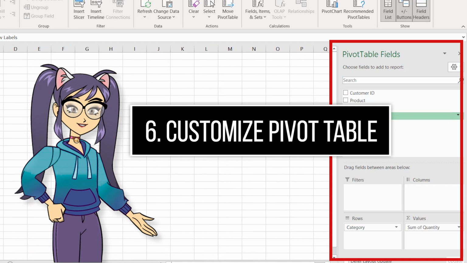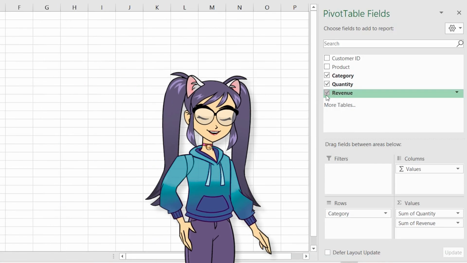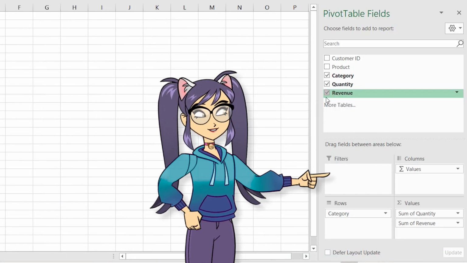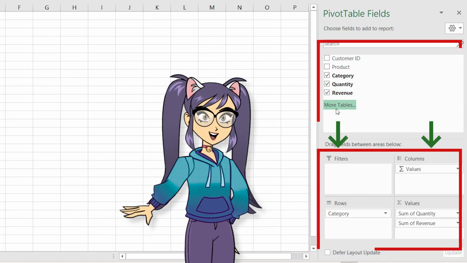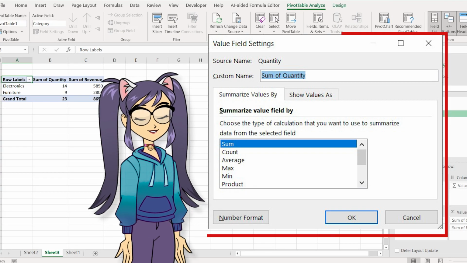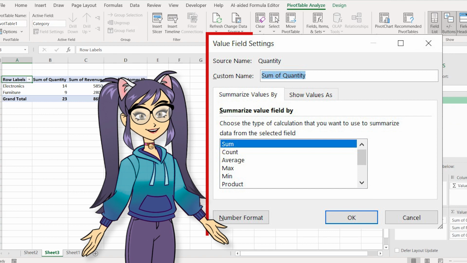Sixth step is: customize your pivot table. You can customize your pivot table by dragging fields around, adding more fields, and adjusting summary functions, for example, sum, count, average, for your values.